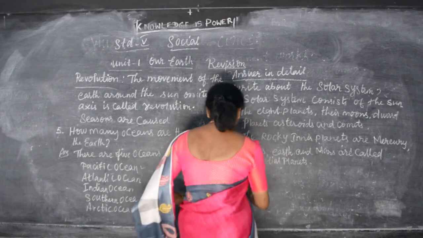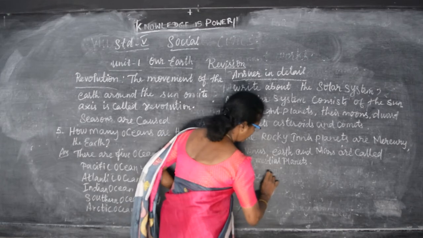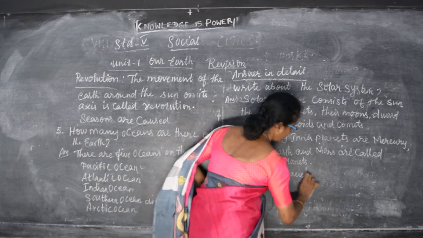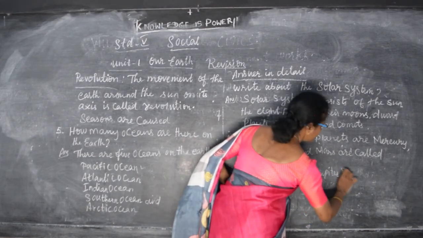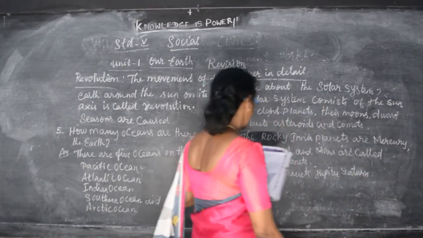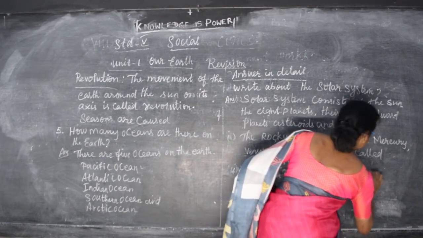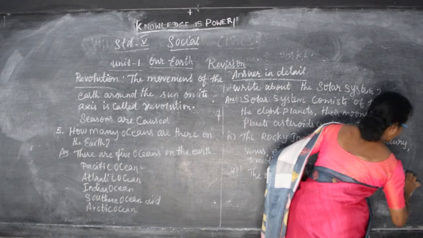And the third point is the outer planets. The outer planets are Jupiter, Saturn, Uranus and Neptune.